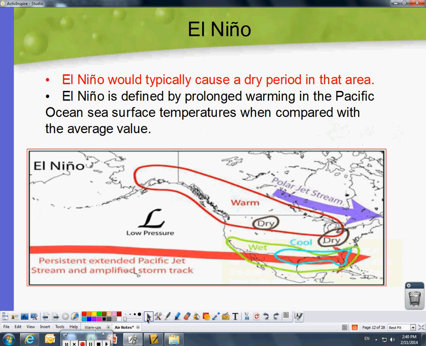All right, El Niño and La Niña. El Niño is when we have dry periods and it's really hot. You can see you have the jet stream down here flowing all the way across, and the polar jet stream is just staying up by Canada, Alaska, staying away from us. Or not Canada, Alaska, Russia. It's actually warm in Alaska when we have El Niño.